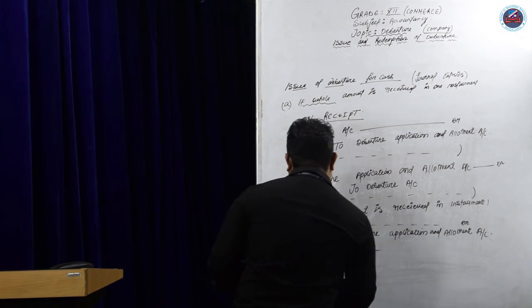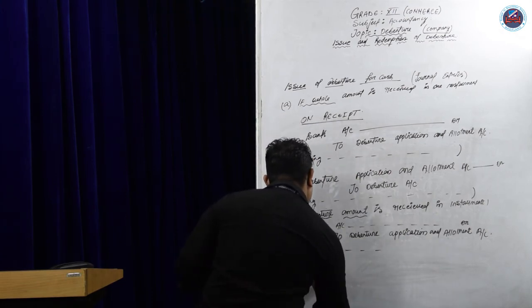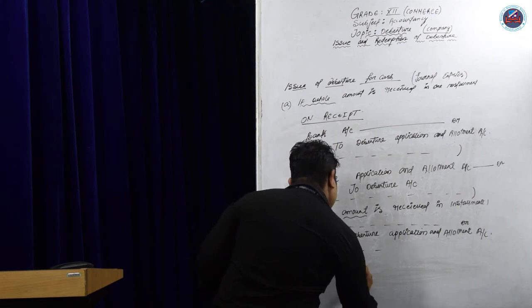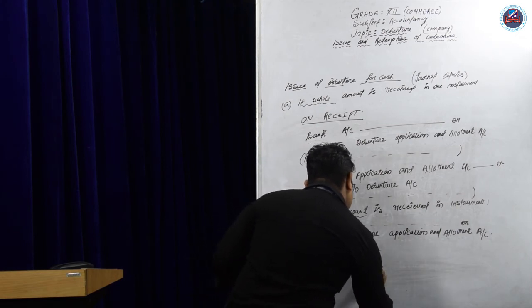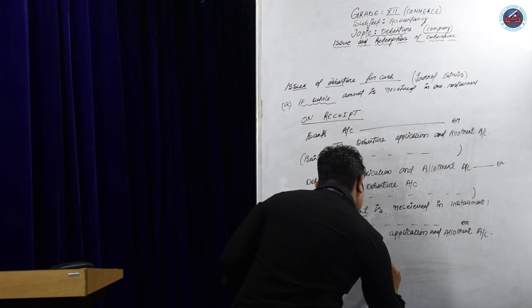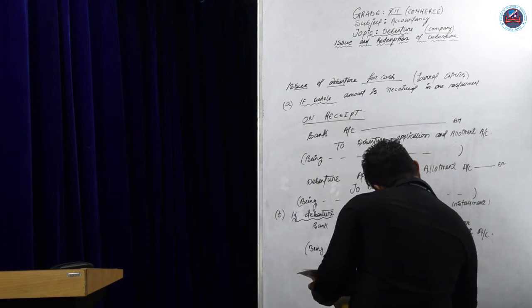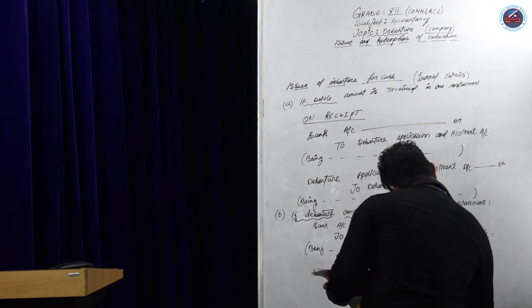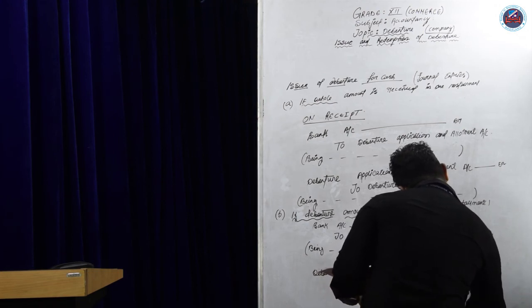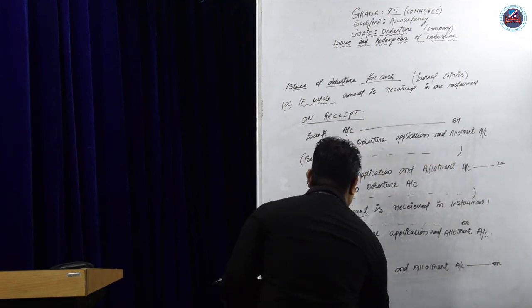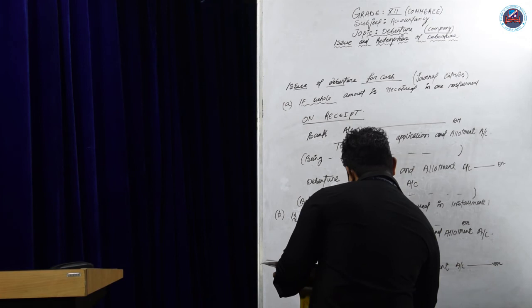Next slide. Debenture application and allotment account debit to debenture account.